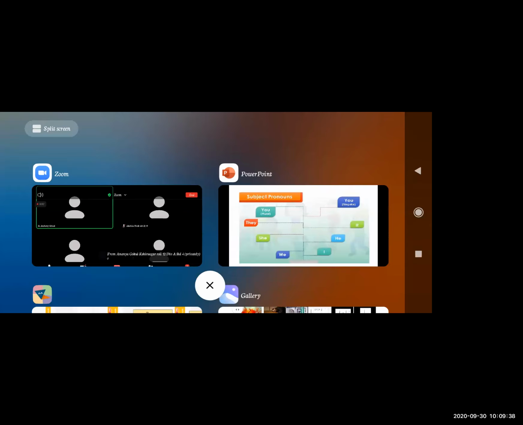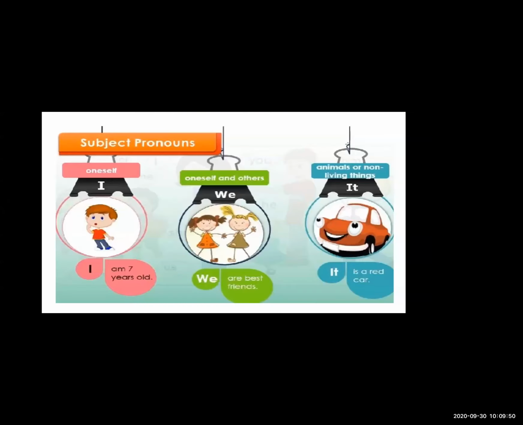Now see some of the examples of sentences, and this will definitely help you in a better way. Now subject pronoun oneself. Oneself is for yourself only, to replace yourself, like Prachi. It's my name, so to replace my name only, what can I use? I can use I. Like I am 7 years old. Here the pronoun is I. You can see that I is used for self, for oneself.